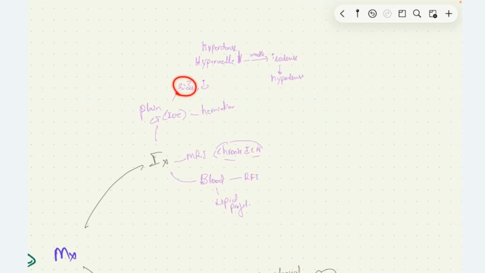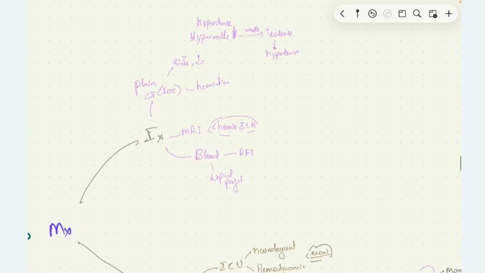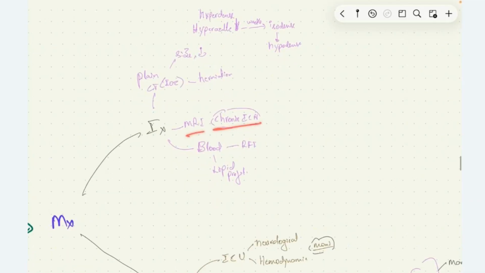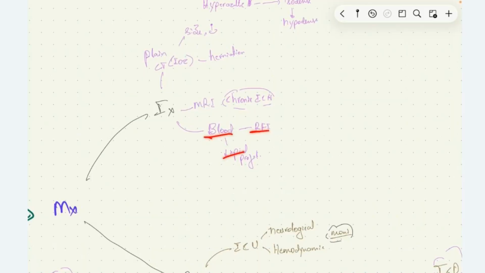For investigation, we have plain CT to locate the bleed, see the size of the hematoma, and detect herniation. MRI is preferred in chronic intracerebral bleed. Blood investigations like RFT and lipid profile can be done.